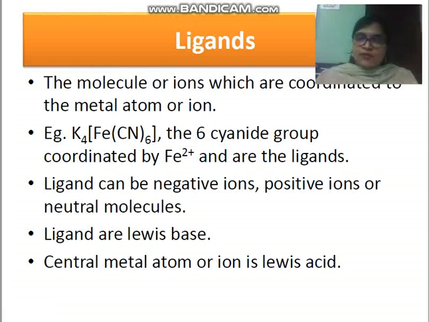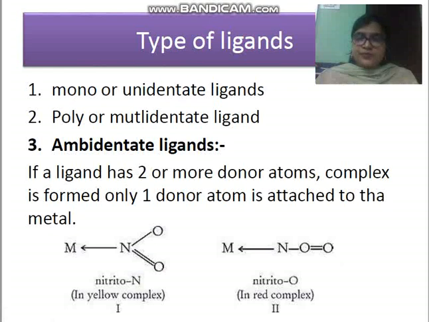Next, see children, types of ligand. Ligands are further classified into 3 types: mono or unidentate ligand, second is poly or multidentate ligand, and third is ambidentate ligand. The third one is very important, but 1 and 2 are equally important, children. We will discuss all these one by one.